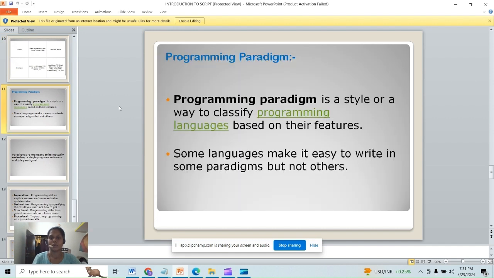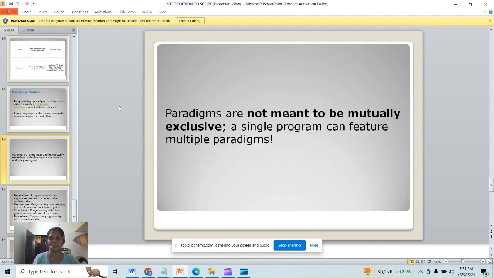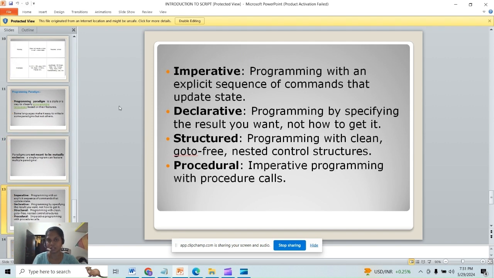What is a programming paradigm? It is nothing but classifying programming languages based on their features. A single program can feature multiple paradigms. We have four types: imperative, declarative, structured, procedural. Imperative means an explicit sequence of commands that update state. Declarative means specifying the result you want, not how to get it. Structured means clean and nested control structures. Procedural means imperative programming with procedure calls.